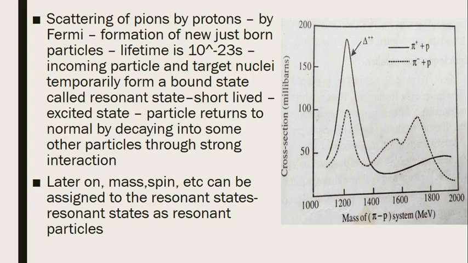So it is an excited state. We know that excited states are short-lived. So we can say this bound state is a short-lived state and also an excited state, and this state is called the resonance state.